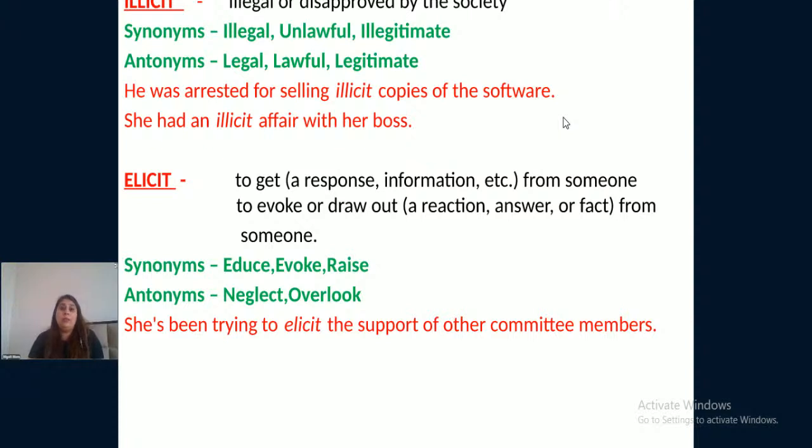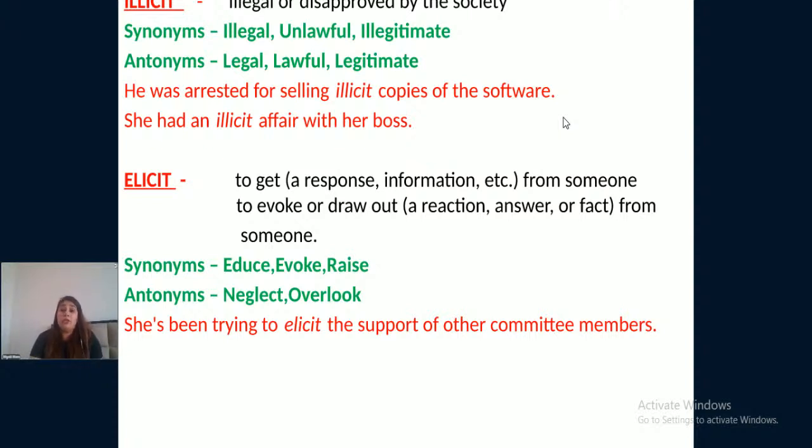Now, the next word is illicit. Illicit is unlawful, anything which the society does not accept. For example, if I say drinking while driving is illicit in India or in any country of the world, it is unlawful, illegal. It is not accepted by the society.